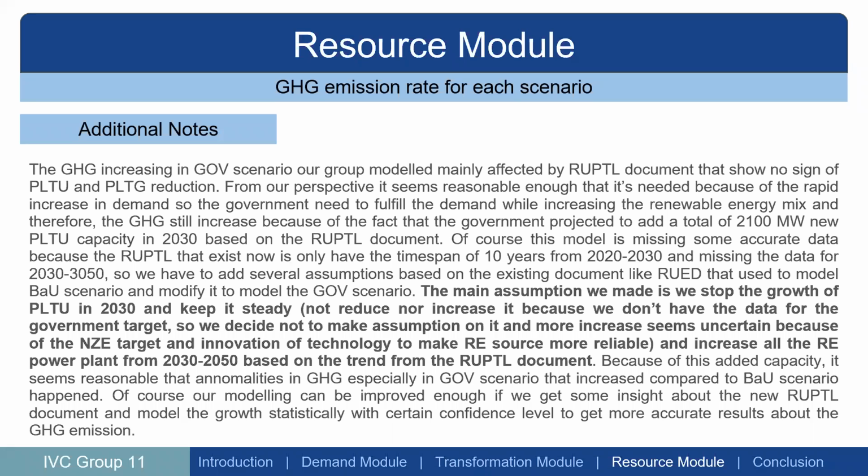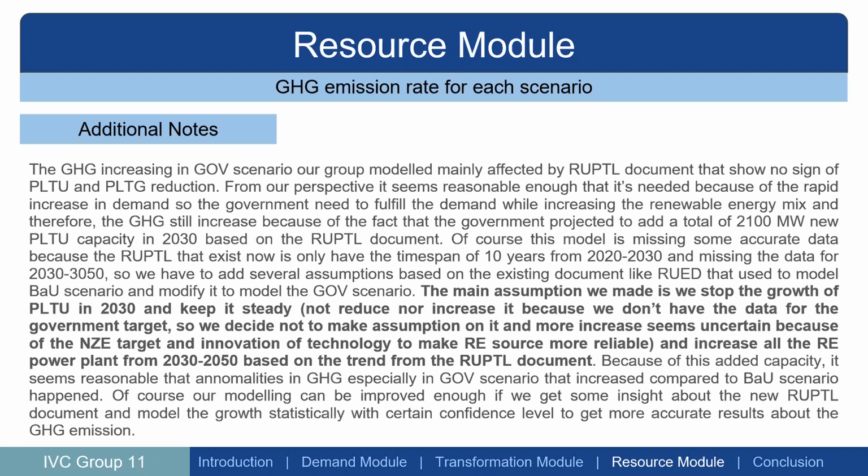So the government needs to fulfill the demand while increasing the renewable energy mix. And therefore, the GHG still increases because the government projects to add a total of 2,100 megawatts of new PLTU capacity in 2030 based on the RUPTL document.